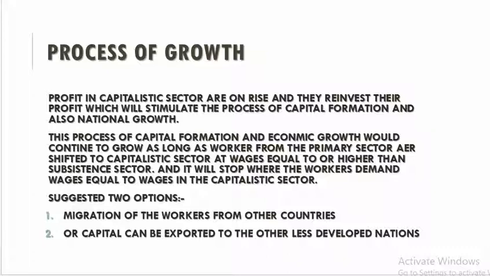In this way, the entrepreneur will get the profit, called capitalistic surplus, and they will invest it, which will enhance capital formation and accelerate the process of development.